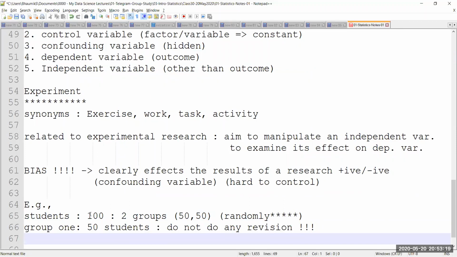So you are not allowed to do any study on that. Now, how am I going to control that? My students are going to go home, right? After the school or college is over, they'll go home or to the hostel. I don't know how they are going to behave when they are out of my sight. So that's where the control variable comes into the picture. Maybe I'm going to put some kind of restriction on them so that they are not allowed to study. I'm going to tell their parents, don't give them books.